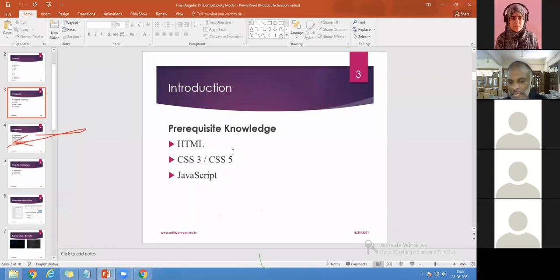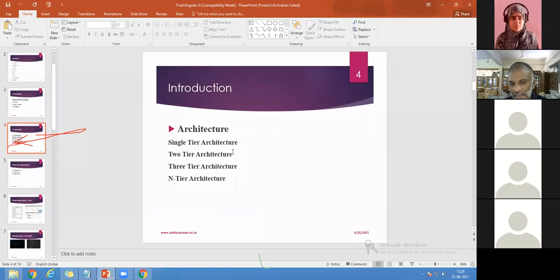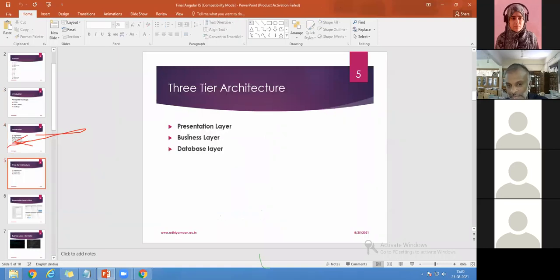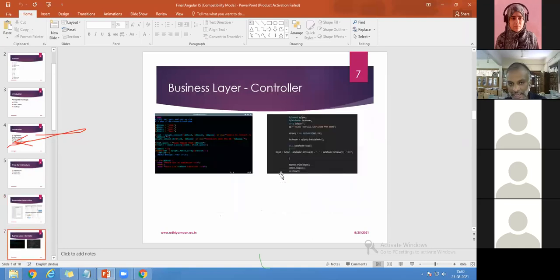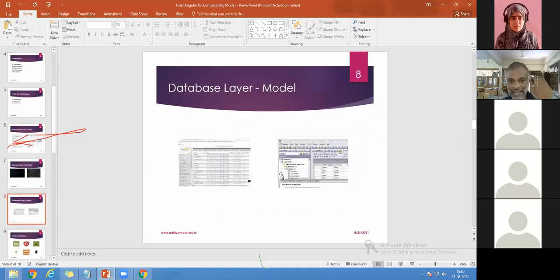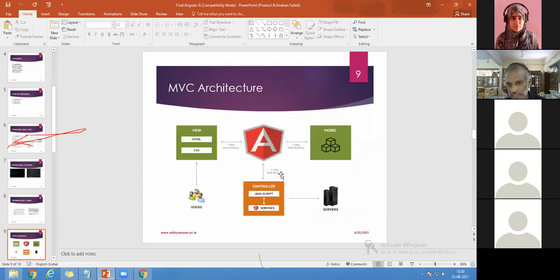So the prerequisite knowledge is HTML and JavaScript. And here we discuss the 3-tier architecture for AngularJS. I told you about the presentation layer, business layer, and database layer. This is the presentation layer where the registration forms are. Next is the business layer, and next is the database layer. So this is what we have discussed. And this is the MVC architecture.